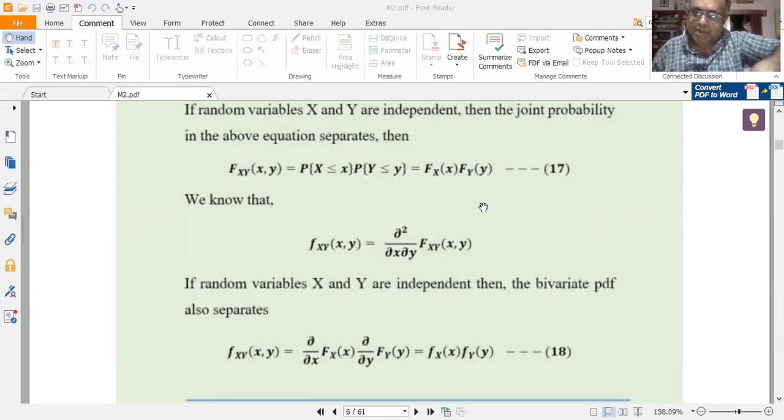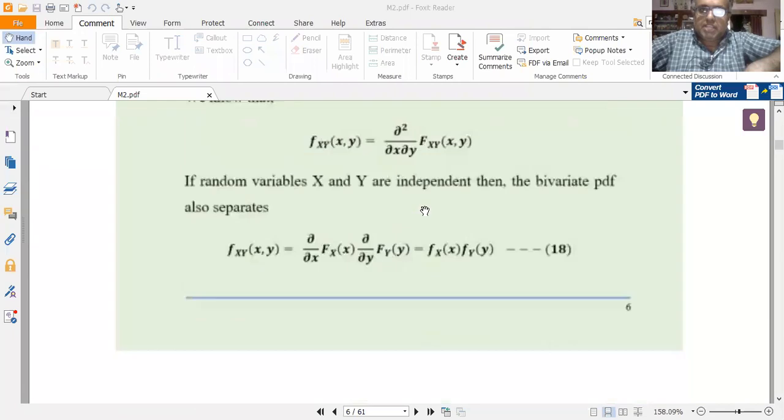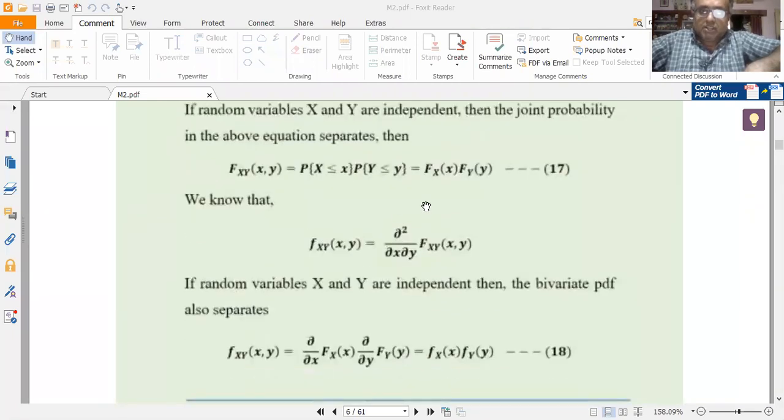So if the CDF is independent, then its PDF is also going to be independent. I know that fxy of x comma y is given by dou squared by dou x dou y of Fxy of x comma y. I will not get total differentiation here because I have two random variables, so I should be getting only partial differentiation. So if two random variables x and y are independent, then the bivariate PDF is also independent. When the bivariate CDF is independent, the bivariate PDF is also independent.